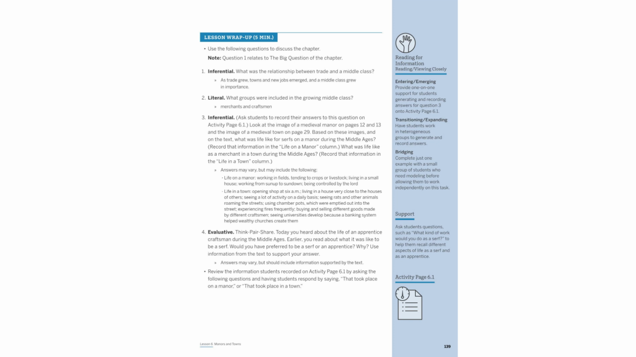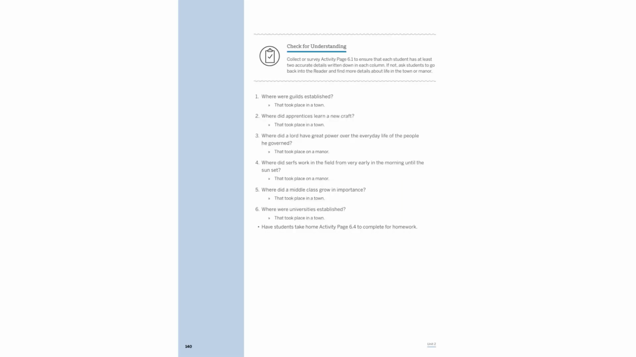Universities emerged as banking systems supported wealthy churches. Guilds and apprenticeships were central to town life, fostering skill development and economic growth. Lords wielded significant power on manors, dictating serfs' daily routines. Towns saw the rise of a middle class and the establishment of universities, highlighting their role as centers of learning and commerce. Manors remained agricultural hubs, with serfs laboring from dawn to dusk.